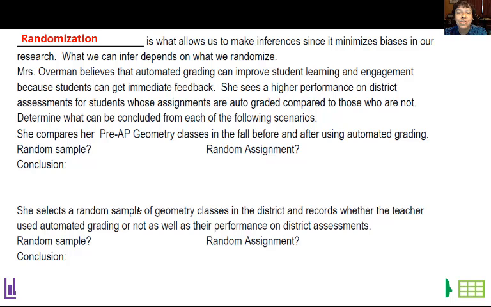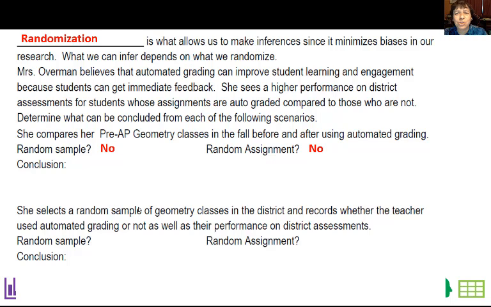So I did actually do this. I compared my pre-AP geometry classes in the fall before and after using automated grading. So I actually had them hand graded in the fall, automated grading in the spring. Did I do a random sample? No. Did I do random assignment? No, I just said, hey, if I'm going to do it for one class, I'm going to do it for everybody, just for teacher sanity purposes.